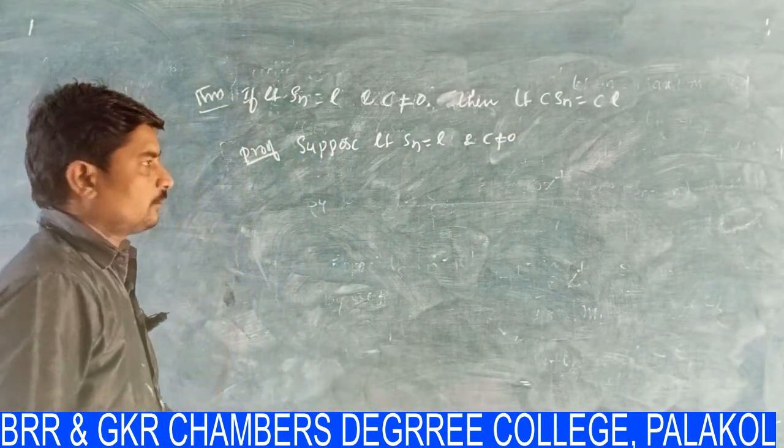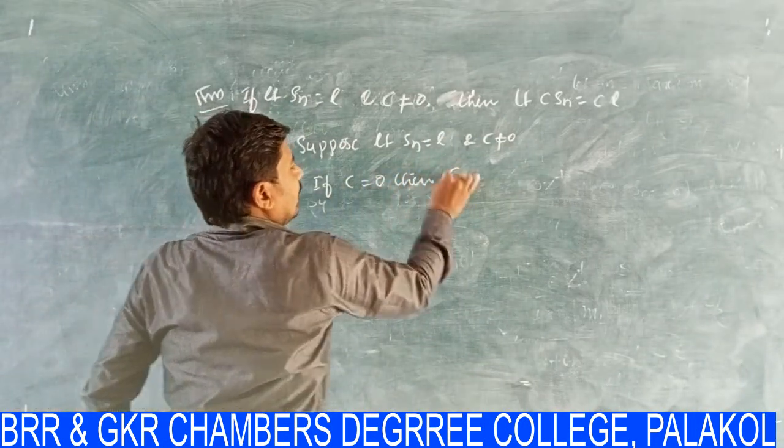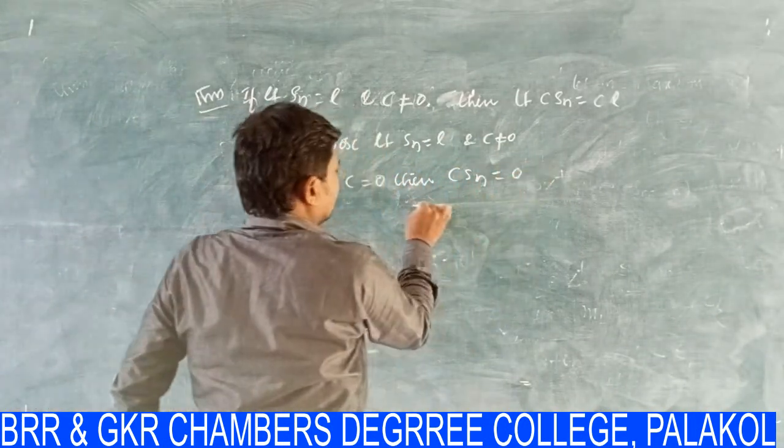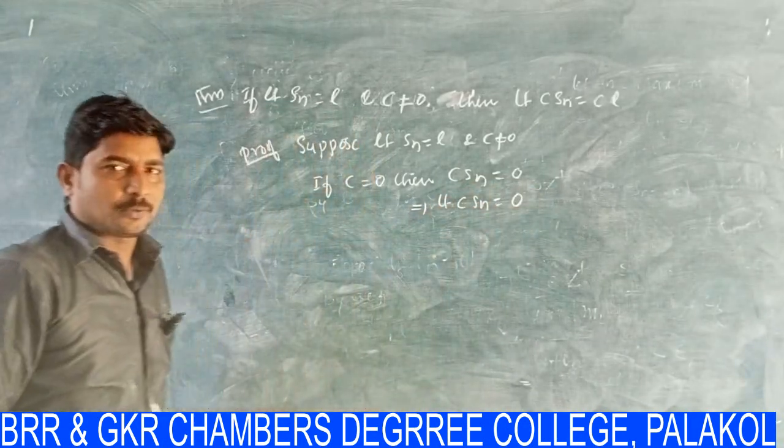Suppose C is equal to 0, then C Sn is equal to 0. That implies the limit of C Sn is equal to 0. In this case, that is true.